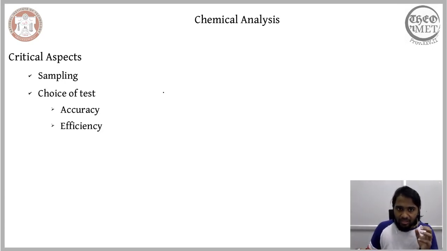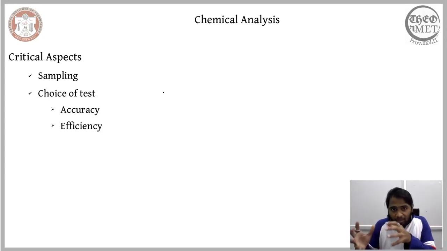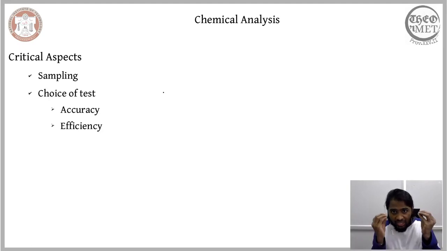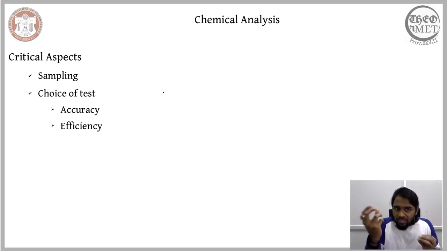So supposing the given technique requires a huge amount of sample to produce an accurate result, then we need to ensure that the accuracy we get compensates for the amount of raw material that we lost for sampling. So what we need to do is strike the right balance between accuracy and efficiency. If it is possible for us to use a smaller amount of sample and arrive at a practical accuracy, then we should always go for that particular combination.